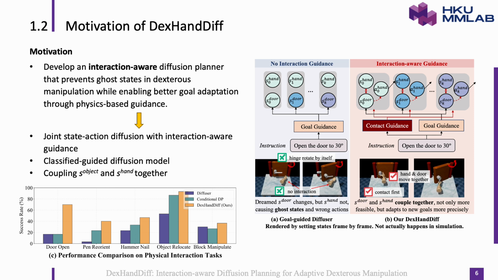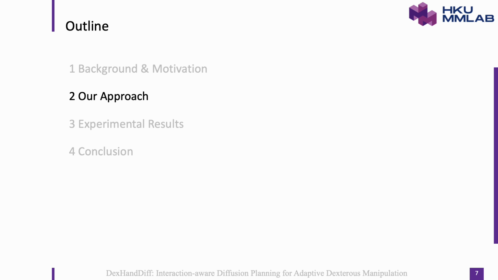Our key insight is to design an interaction-aware diffusion planner that, 1. Jointly models hand and object states to prevent ghost motions, and 2. Uses classifier-guided diffusion for flexible goal adaptation at inference time. By coupling hand configuration and object pose in a single diffusion process and adding physics-aware guidance, DexHandDiff achieves physically plausible, goal-adaptive planning for dexterous tasks. Then, I will delve deeper into our approach.